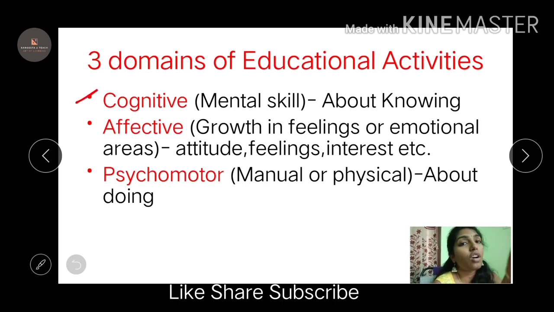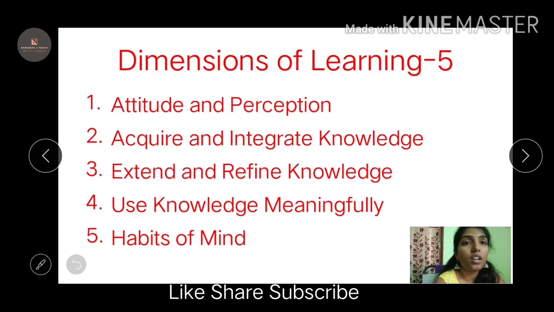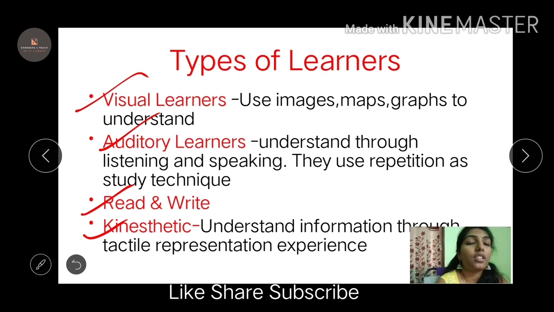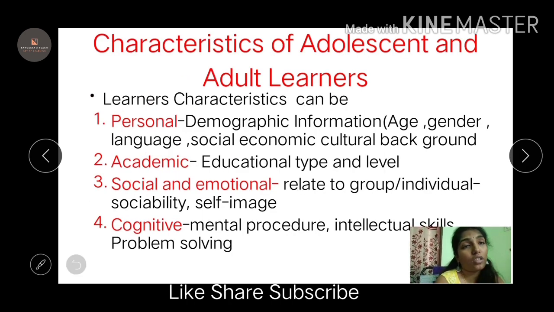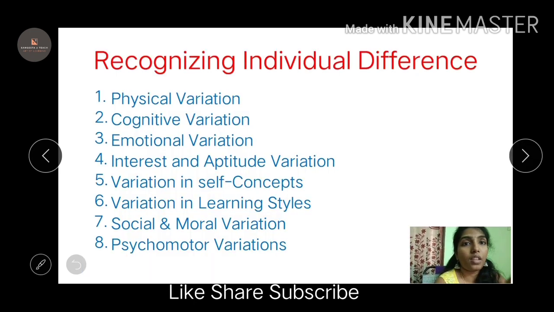There are three domains: cognitive, affective, and psychomotor. There are 5 dimensions of the learner. Types of learners: visual, auditory, read and write, kinesthetic. Characteristics of adolescents and adults. We have looked at these characteristics and at recognizing the individual differences.